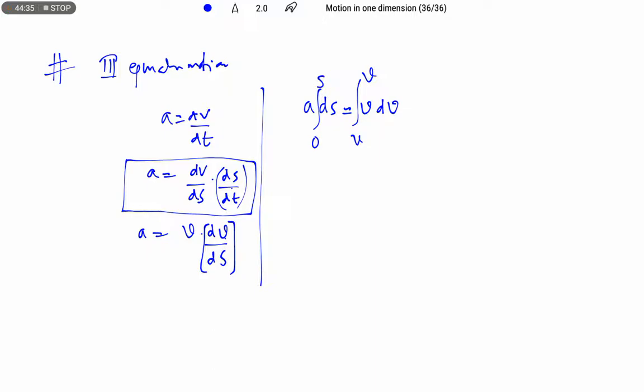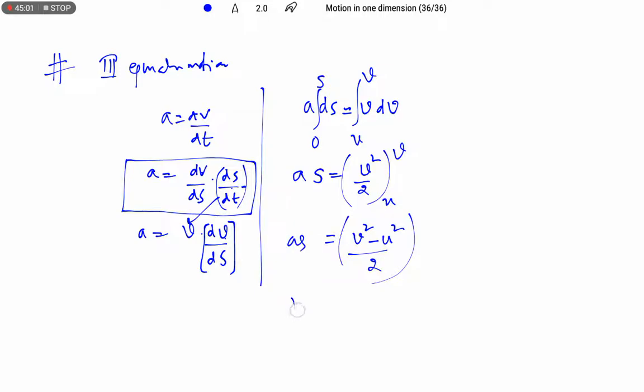Therefore we have v into dv by ds. a is constant, that's why it is written in front of the integration. The integration of v dv is nothing but v square by 2, with limits u to v. Substituting, v square minus u square by 2 is equal to as. Therefore, v square minus u square is equal to 2as. So this is the third equation of motion.